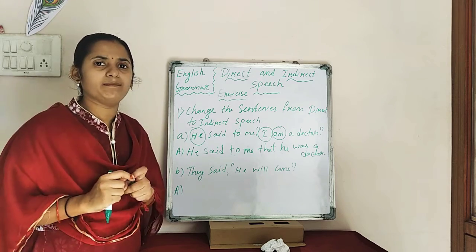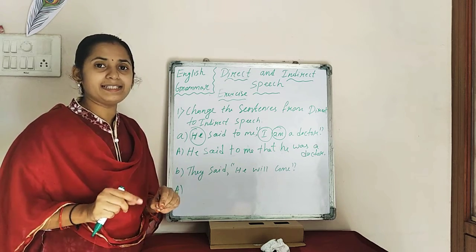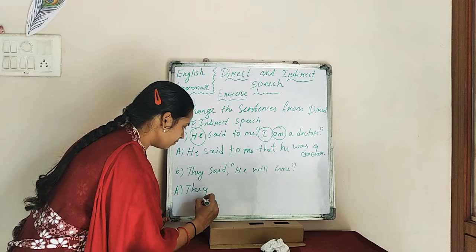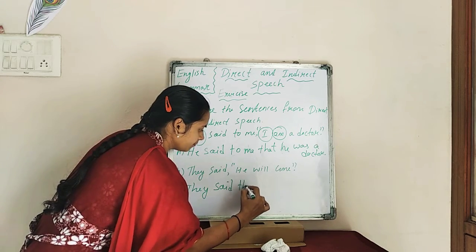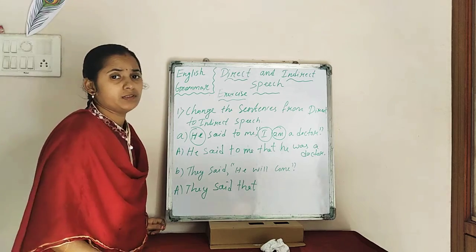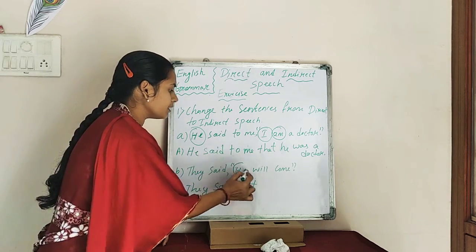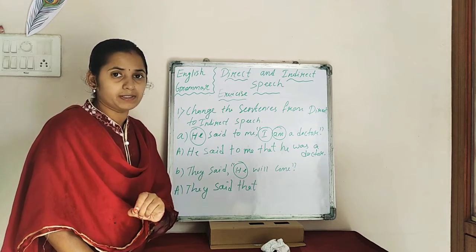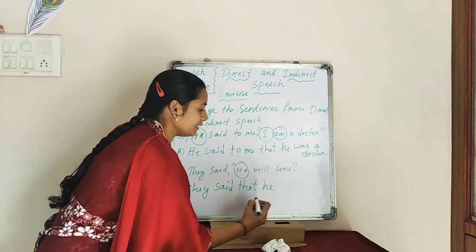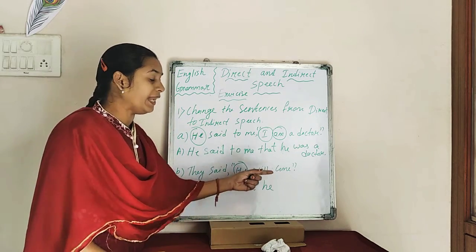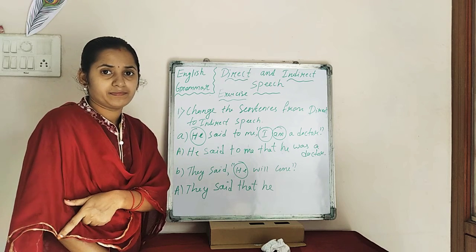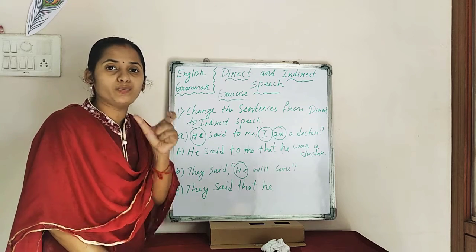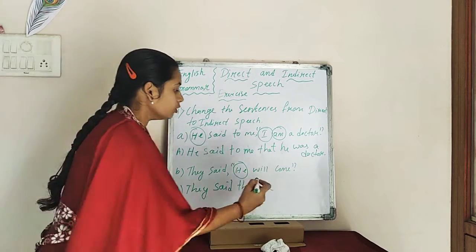They said he will come. Now, "they said" will be as it is, and that you have to use when we are removing the inverted quotes. So, they said that he will come. So, here he is what? This is your third person. So, as you know, according to our rule, no need to change the third person. That means we can write this as it is: he. Now, will come. So will come will become what? Would come. Why? Because will changes to would according to our rule, right? So he would come.